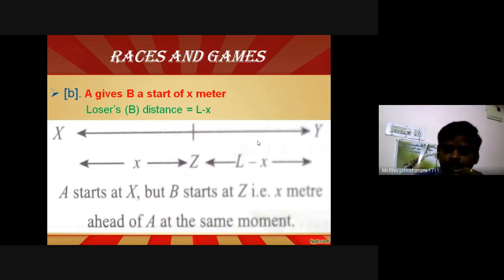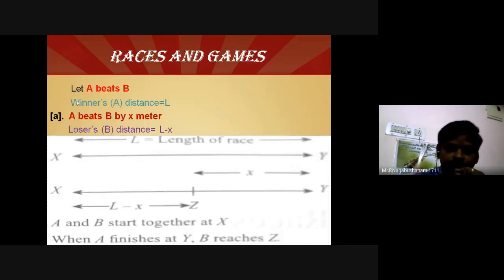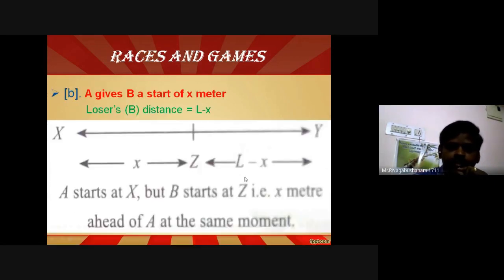First one, this is A. A beats B by X meter. This is the X meter. A is beating B. Second, A gives B a start of X meter, which means B can start ahead by X meter. Two cases. We can talk in terms of time also.